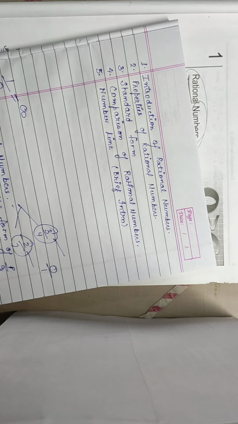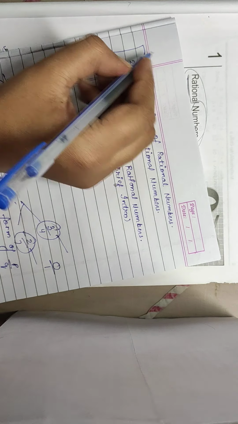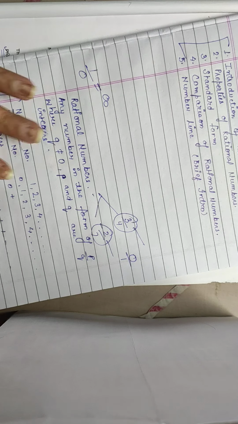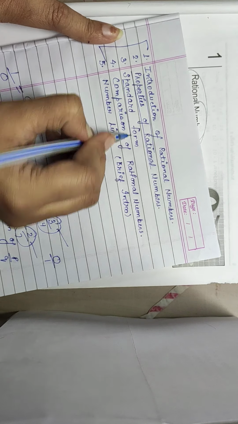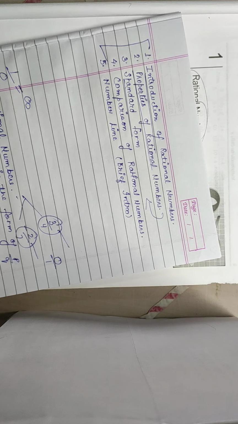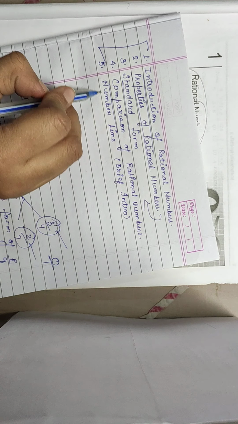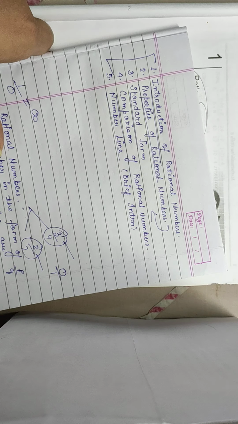Am I clear? Now moving ahead, we will study the first part of the chapter in 5 points. So first one is introduction of rational number, what I have told you right now. Then properties of rational number, we'll study about it. Then standard form, actually it is between it only, but I have made it a separate point. So here next will be comparison of rational numbers, and last will be few things I'll tell you. I told you earlier also that few things I'll tell you about the number line. Okay, so moving ahead now, properties of rational number.